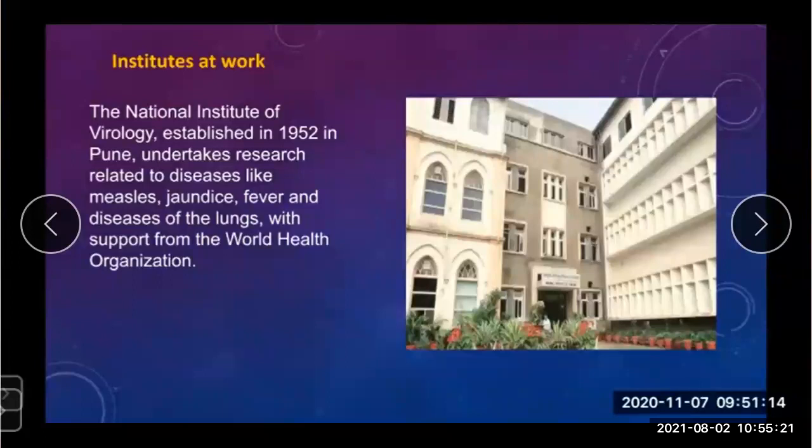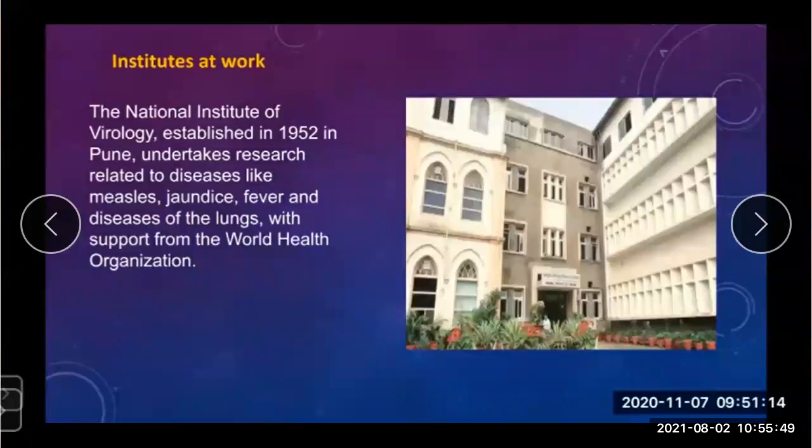Now the samples of corona patients, the swabs collected from the nose or throat, are sent to the virology department in Pune, where they carry out the study and send the result with the support of the World Health Organization.